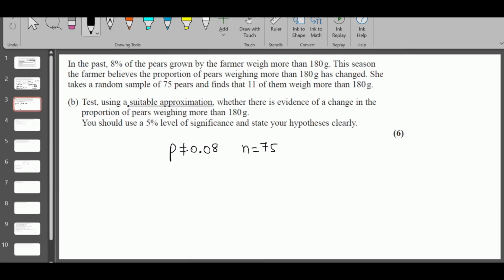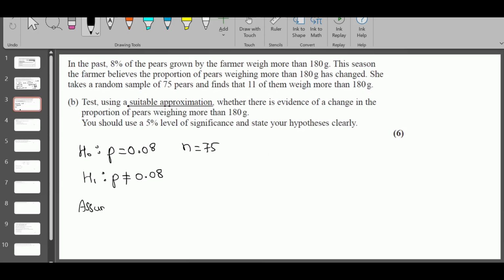The null hypothesis H0 is P is 0.08. The alternative hypothesis is P is not equal to 0.08, and n is equal to 75. You write, assume that H0 is true, so X follows a binomial distribution of 75, 0.08.